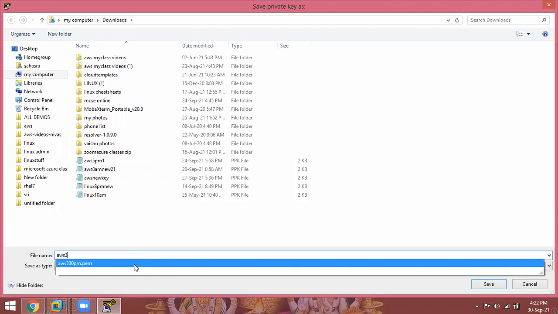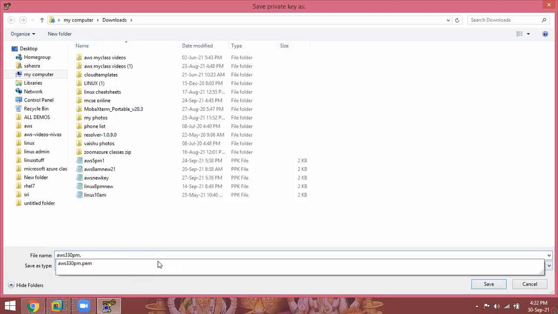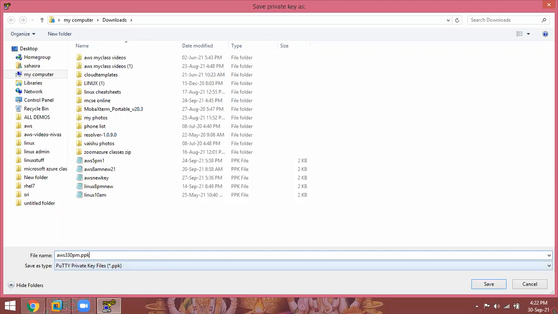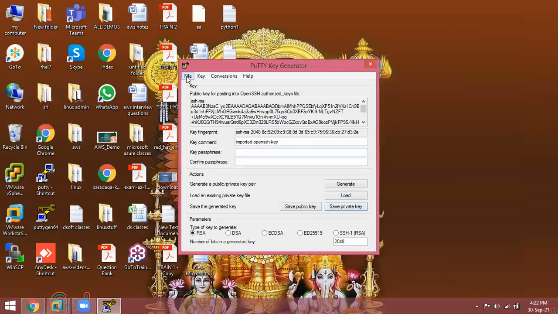Select this one. Now what you want to do is remove PEM and type PPK. That's all. Just click on Save, then click on Close. Enough.